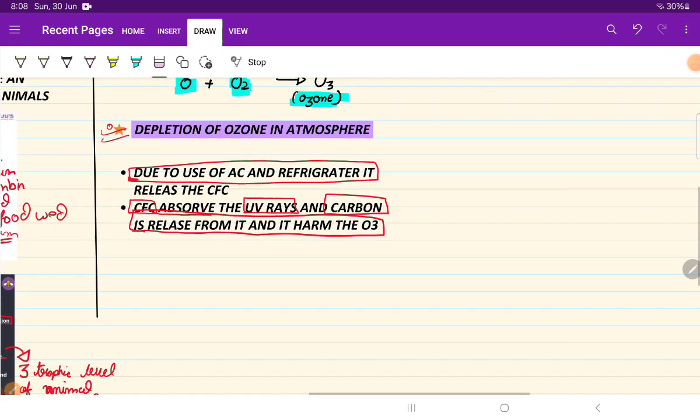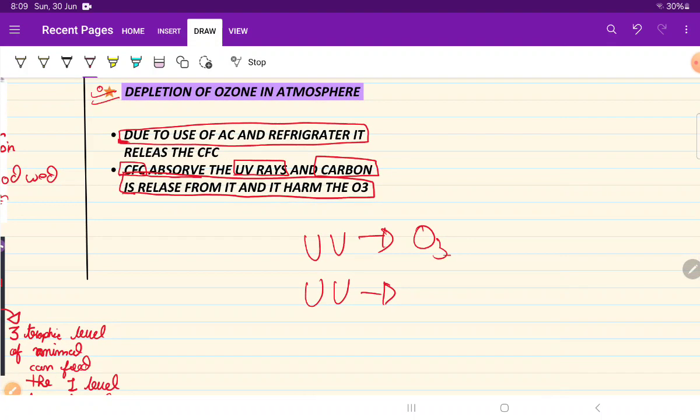From this, students, we come to know that UV rays help us in both the times, in the formation of O3, and UV rays also do not help, as they lose our O3 molecule, they damage our O3 molecule.